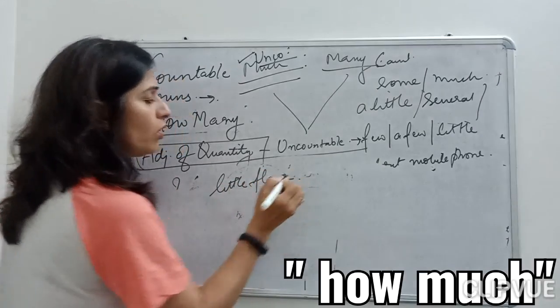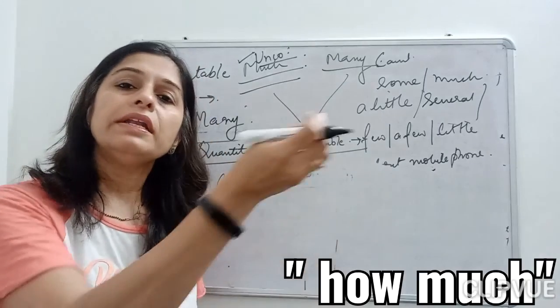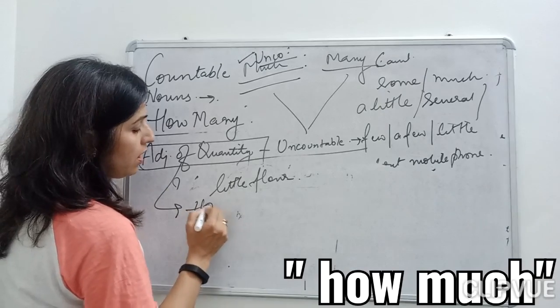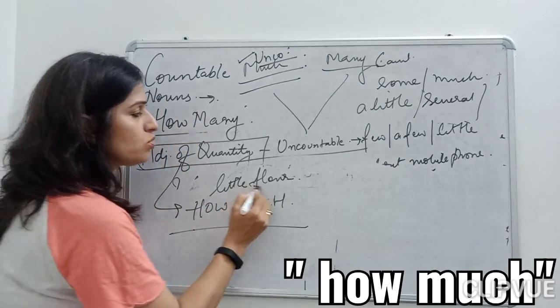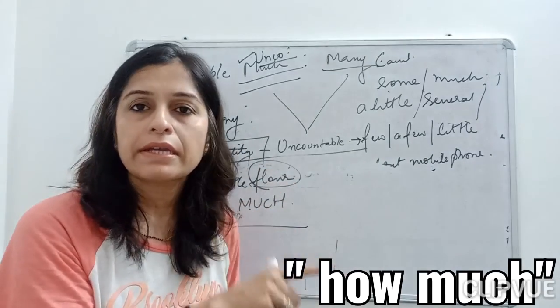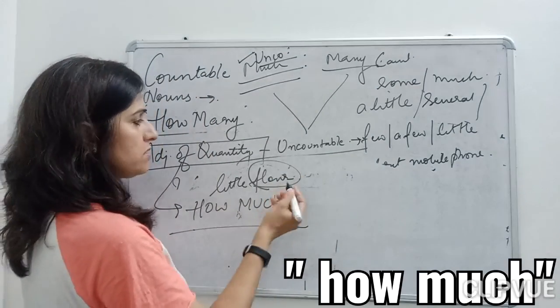Okay, little flour. How much flour do you want? कितना आटा चाहिए आपको? Little. How much do you want? See, again and again I am using the words how much. How much is used with the uncountable things to describe the noun, children. Fine. Now, how much of this thing do you want?